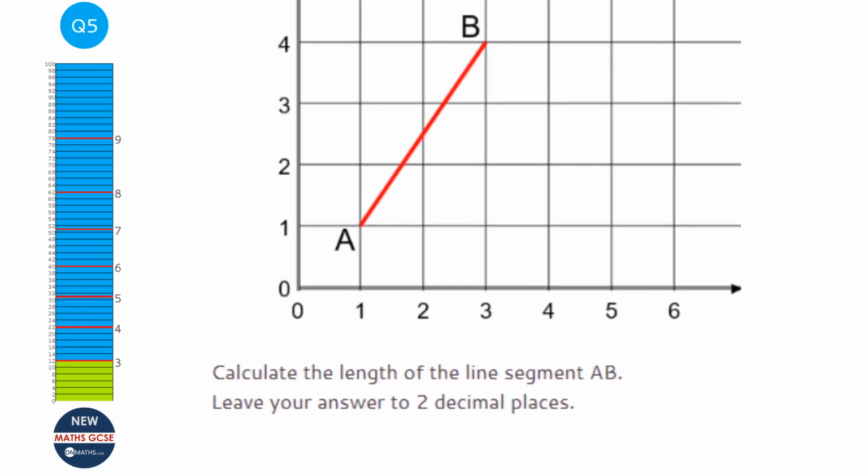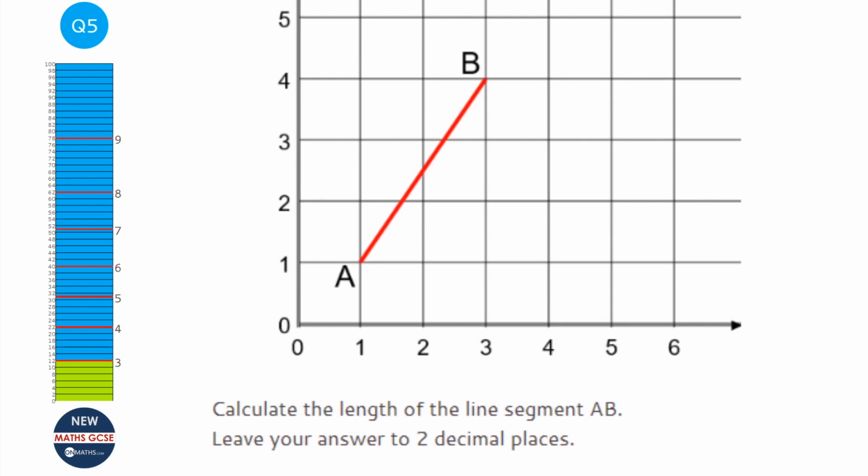Okay, so we're asked to find the length of the line AB, and the way of doing this is you work out how far across you go and how far up you go, and by doing that you create a right angle triangle. So we go 2 across here, 2 jumps across, and if you don't know that that was 2, let's just do a different method. So to get this other one, 1, 2, 3 jumps up, or you just know that it goes up to 4, down to 1, 4 take away 1 is 3. So it's a right angle triangle with sides 2 and 3, and we're looking for the third one.